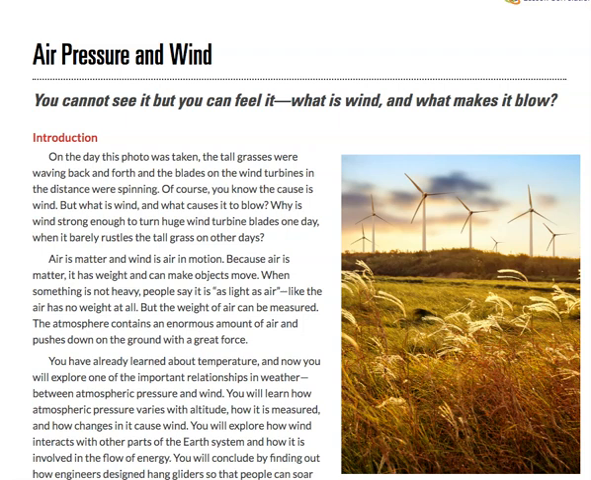Air is matter and wind is air in motion. Because air is matter, it has weight and can make objects move. When something is not heavy, people say it is as light as air, like the air has no weight at all. But the weight of air can be measured. The atmosphere contains an enormous amount of air and pushes down on the ground with a great force.